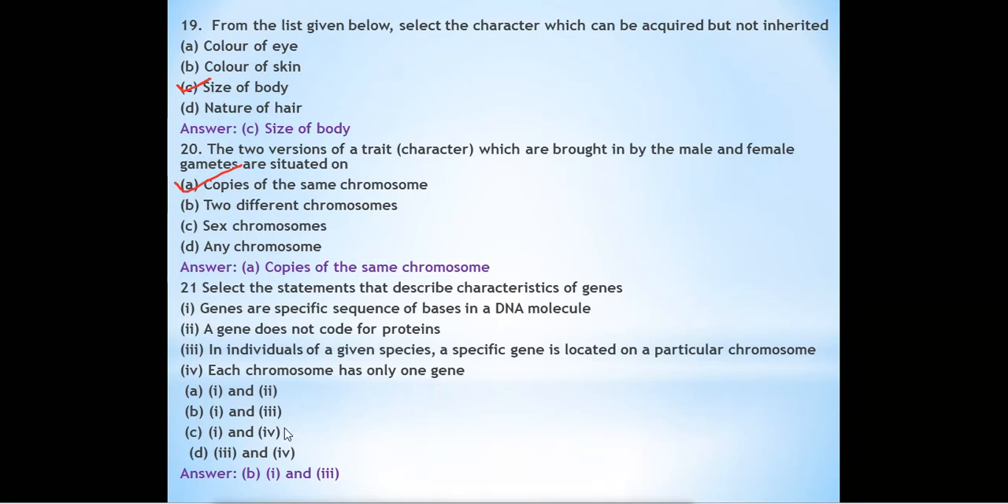So what will be the correct answer? Option B, 1 and 3 will be correct. What are 1 and 3? Genes are specific sequence of bases in DNA molecules. In DNA molecules, genes are present in the bases. They form the specific sequence in the bases. In individual of given species, a specific gene is located on a particular chromosome. In all the chromosomes, genes are present that are passed from the parents to the offspring. So these 1 and 3 options are correct.